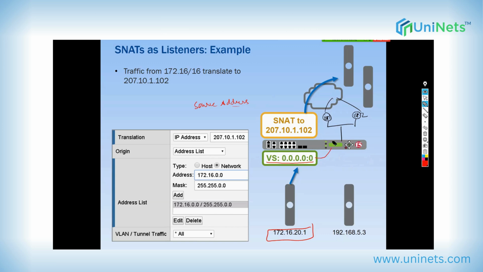and then it would match the SNAT as listener configuration, where it says, hey, source 172.16.0.0/16, this IP is from that range. So the traffic is matching this rule. It will be translated to 207.10.1.102 and forwarded to the servers, whatever the servers are. Maybe it is 8.8.8.8. Right? So traffic is routed based on the virtual server, but only SNAT is done based on the SNAT as listener, 207.10.1.102.